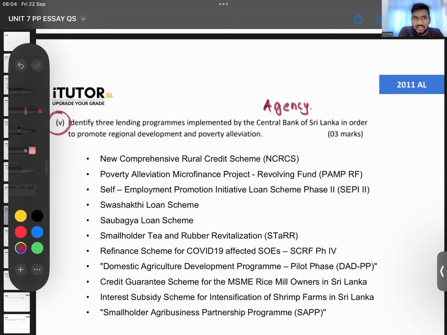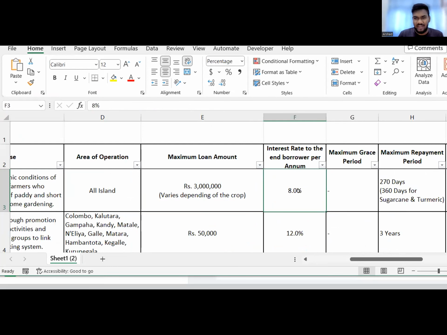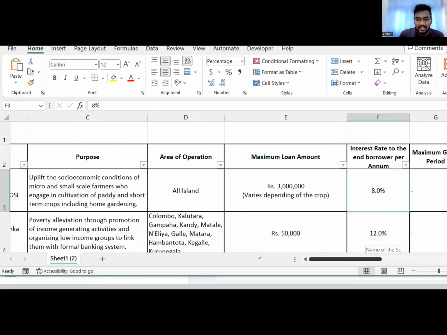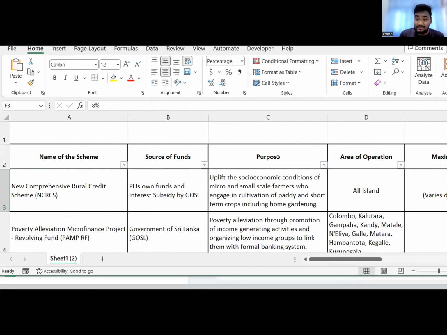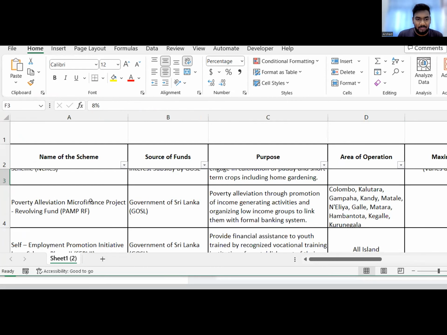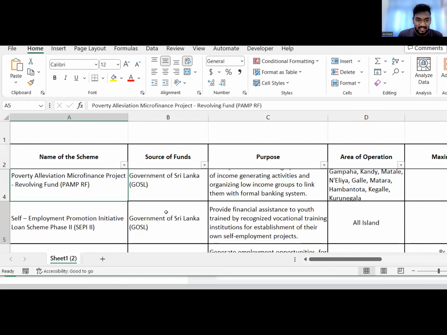Where is the money coming from? The purpose of it, the area of operation, the maximum amount of loan that they are giving, how much is the interest. You don't have to know all of this, don't worry. So there are so many schemes that the government is implementing, guys. Here, new comprehensive rural credit scheme, poverty alleviation microfinance project, self-employment promotion initiative, and different names, guys.